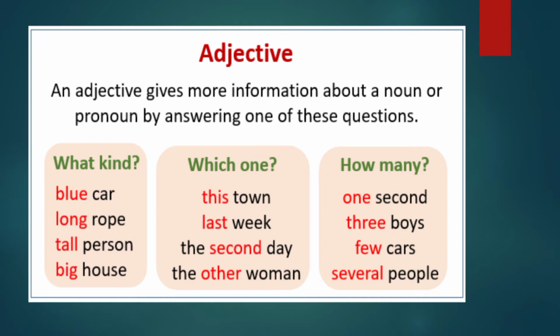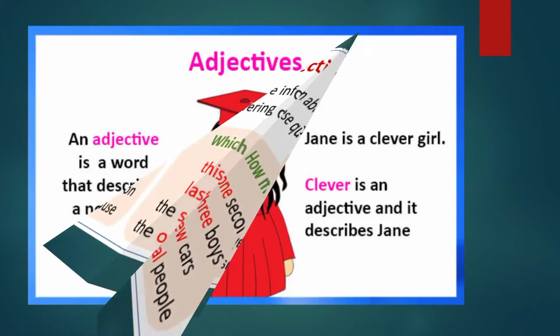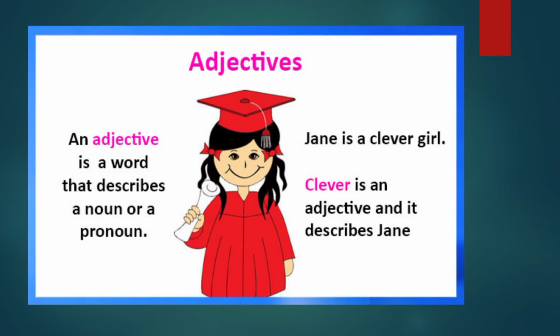It describes the kind. Then which one? Maybe this town, last week, the second day, the other woman. And how many? Maybe one second, 3 boys, few cars, and several people. An adjective gives more information about a noun or pronoun by answering one of these questions. Let's learn more about this.